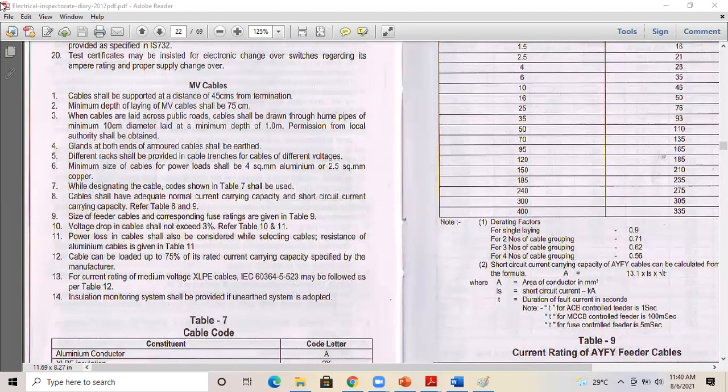Okay, now we can go to the standards related to the 3.5 core and 4 core cable. One minute. Whenever you get time, just try to refer these notes also. Electrical inspectorate diary. These also have a lot of information related to the construction part, especially like medium voltage, high voltage, etc. So I will take the cable part. One minute.